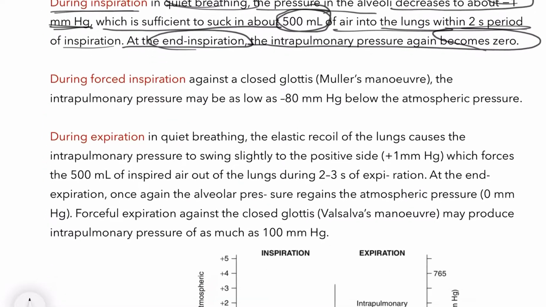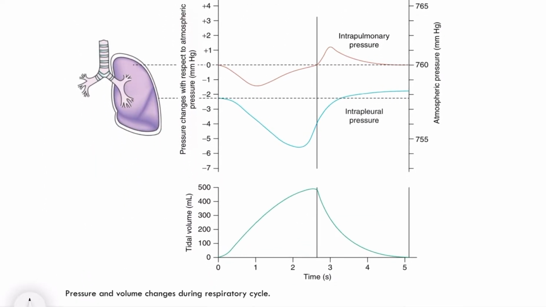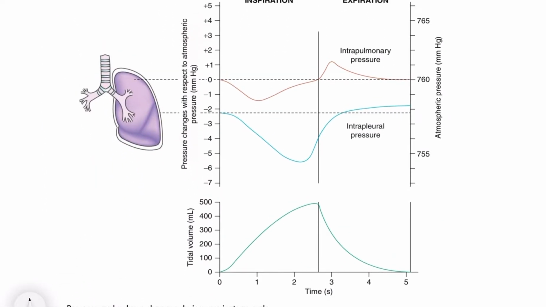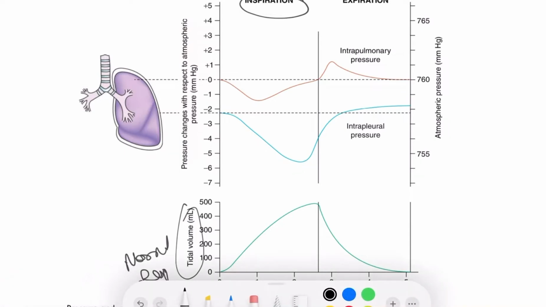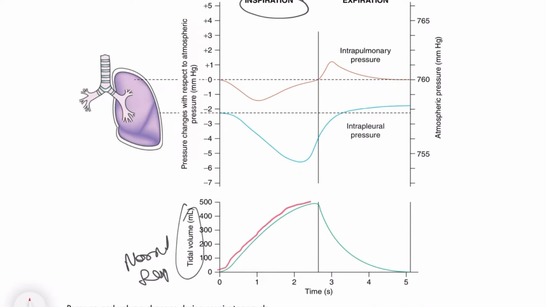So this we can understand by the graph given here. This is the lungs. Now during inspiration, that is tidal volume, that is normal respiration, when it is starting, you can see that it starts from 0 and goes to 500, and again at the end of inspiration it goes back to 0.